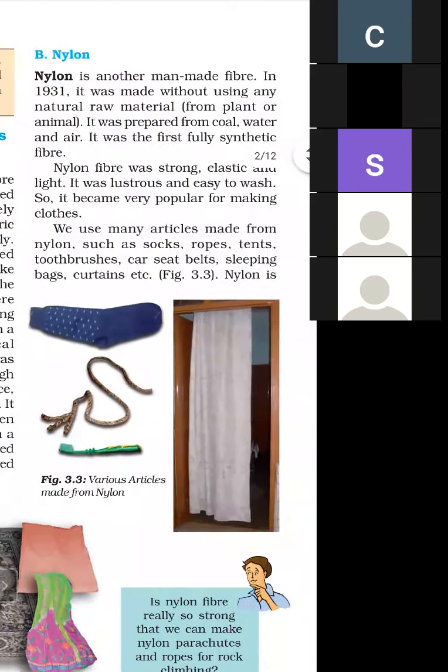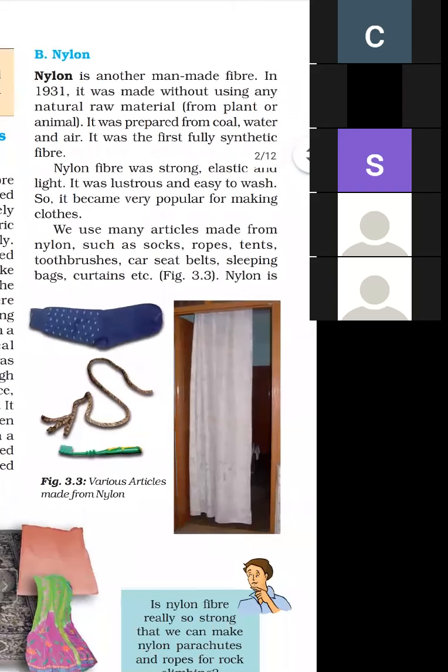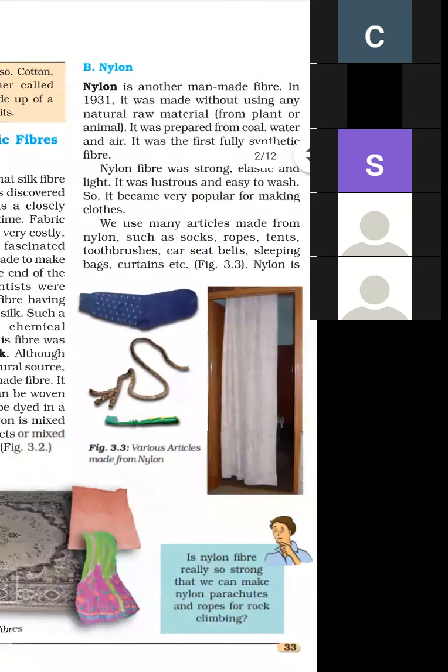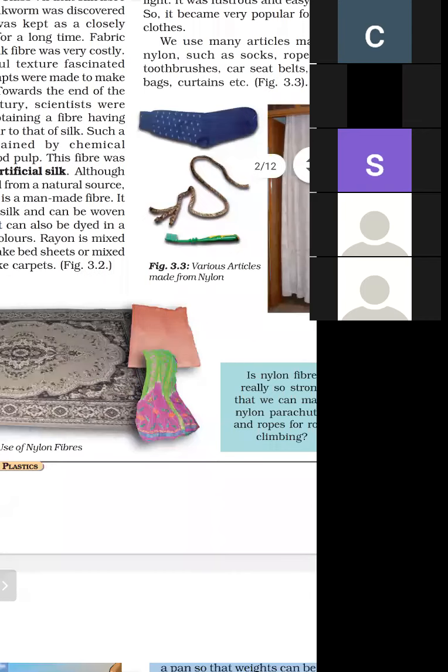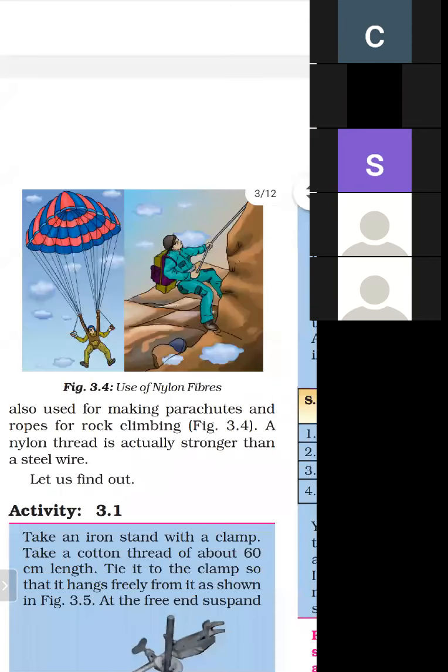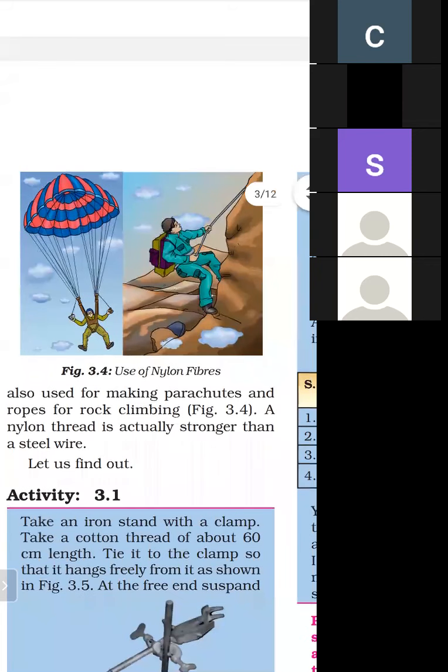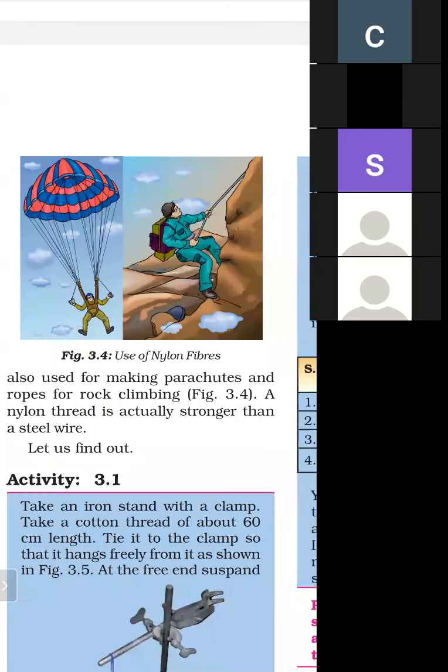And nylon thread is very strong as compared to a steel wire. And parachutes are also made from nylon fiber. And the ropes used for climbing are also made from nylon fiber.